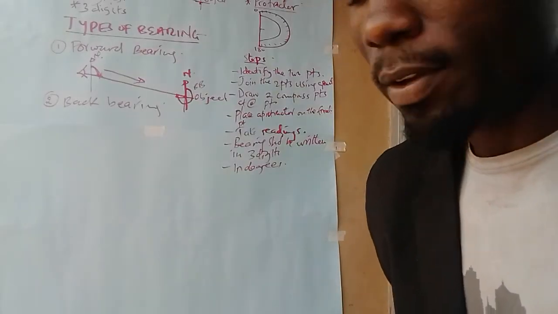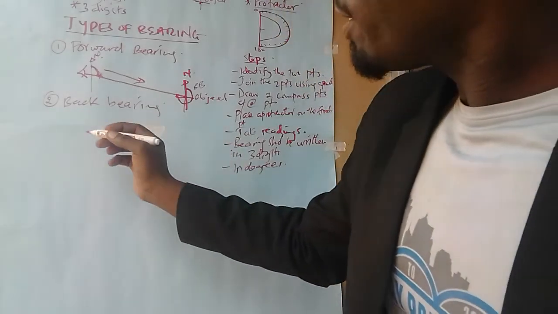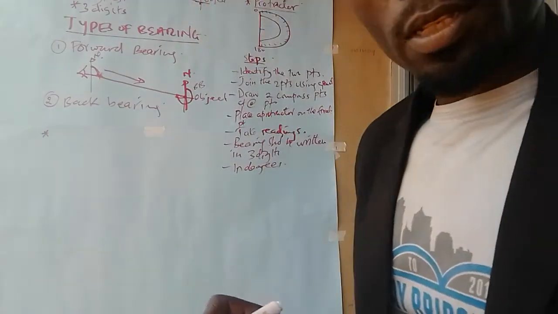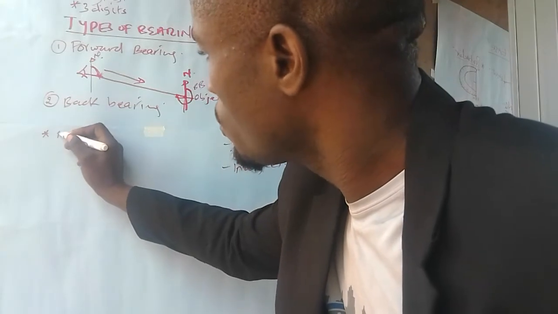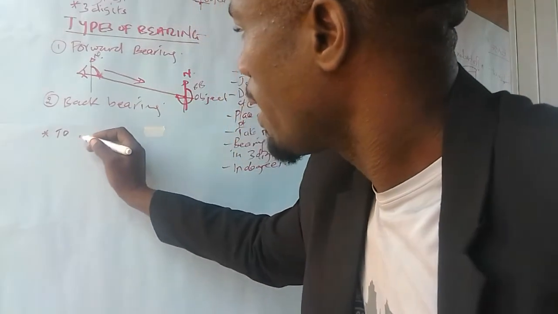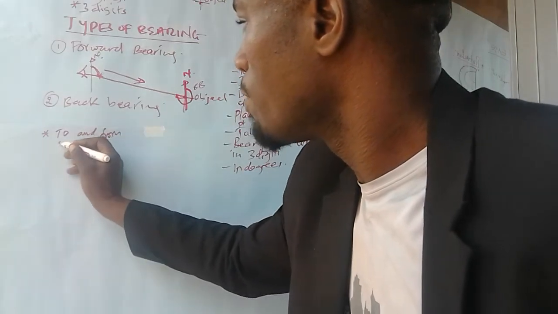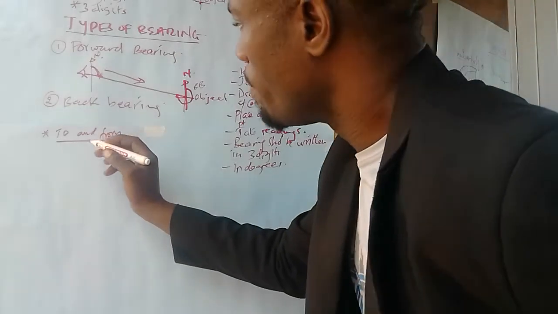We are going to have an example. But before we get an example, there is another point we need to note here. There are 2 words we always use in bearing that confuse students: "to" and "from". These ones are very important if you have to answer a question of bearing.